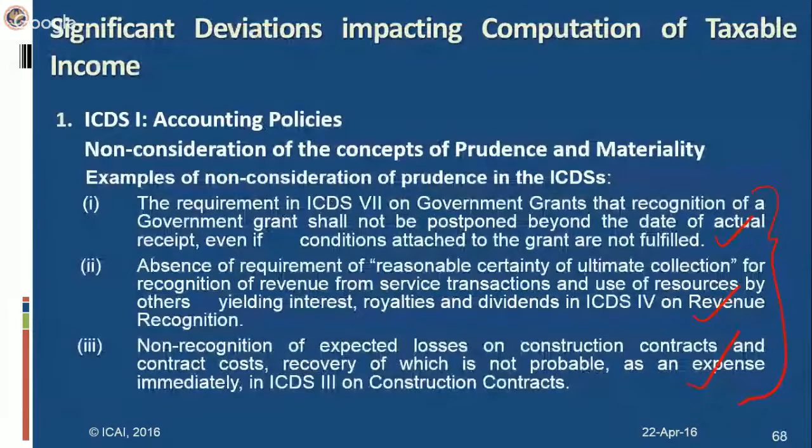Examples of non-consideration of prudence. Requirement in ICDS 7 on government grants that recognition of a government grant shall not be postponed beyond the date of actual receipt, even if conditions attached to the grant are not fulfilled. Because there's a restriction in ICDS 7 that I cannot recognize a government grant late. I cannot postpone recognition beyond the date of actual receipt.